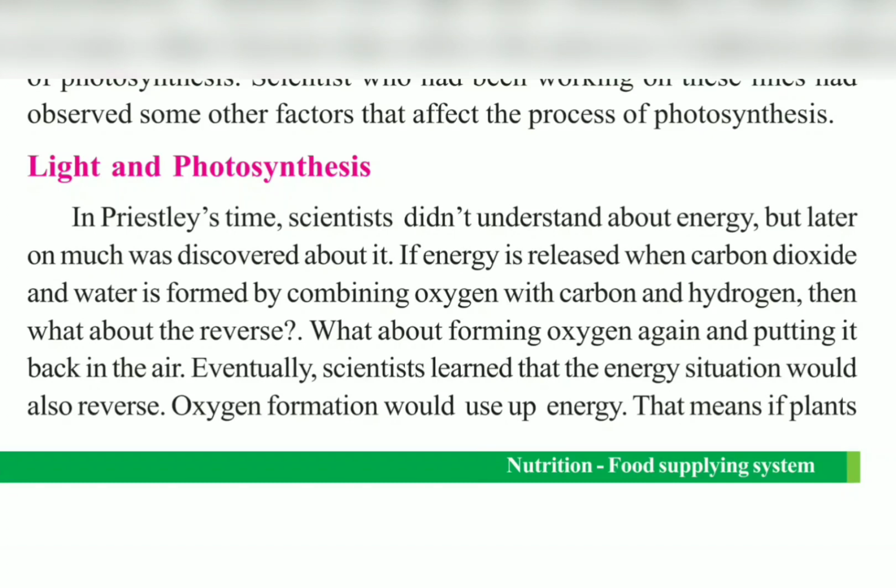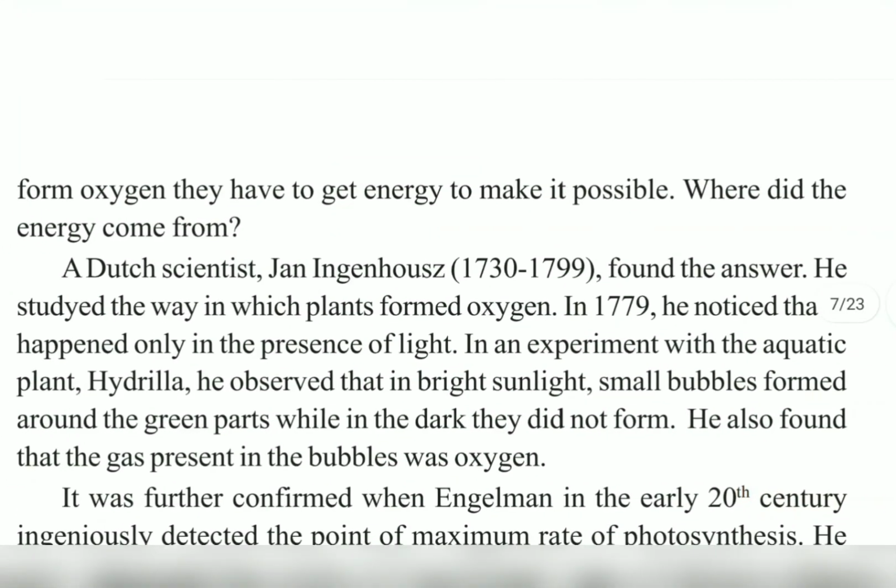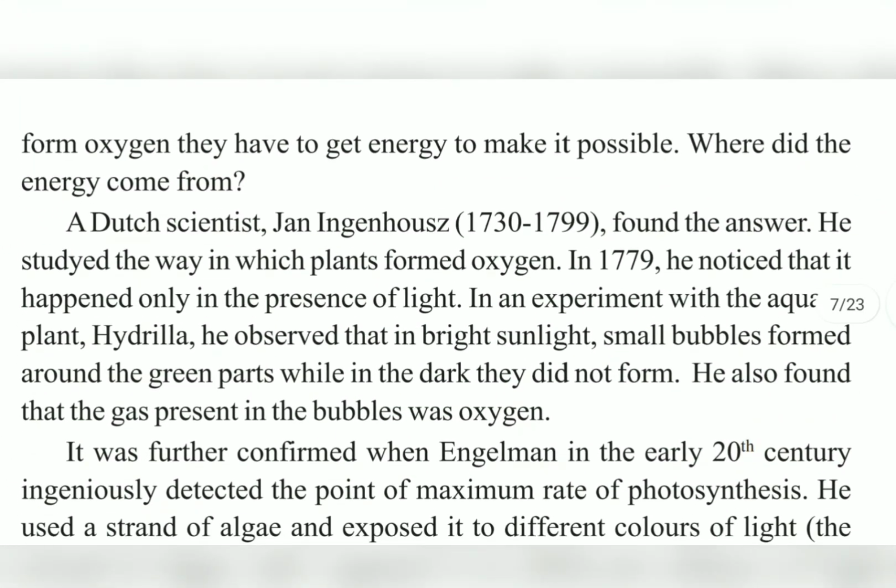Plants are also liberating oxygen. So how is that oxygen coming? That must be coming from either a water molecule or from the carbon dioxide. So, from where are the plants getting the energy to liberate oxygen?